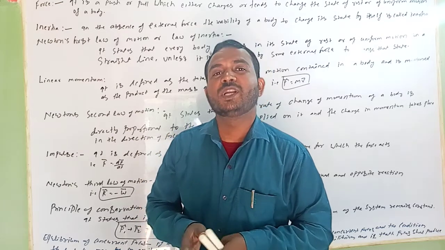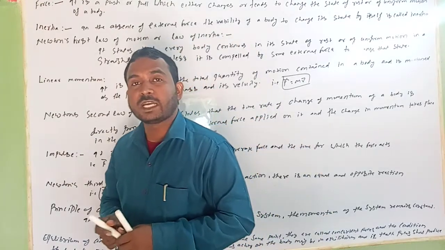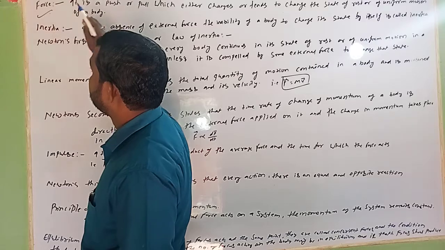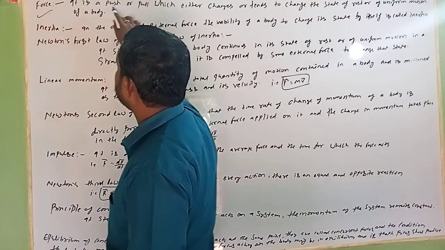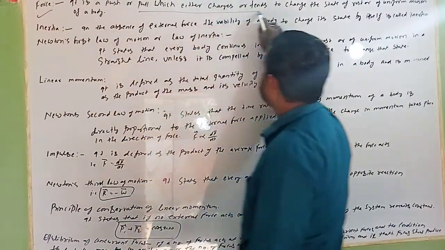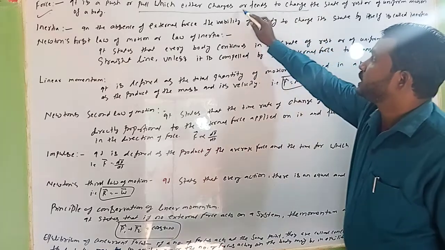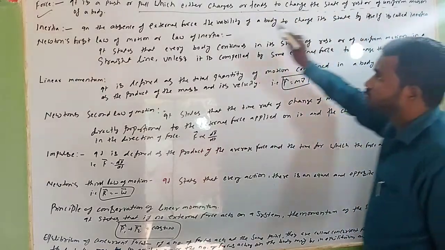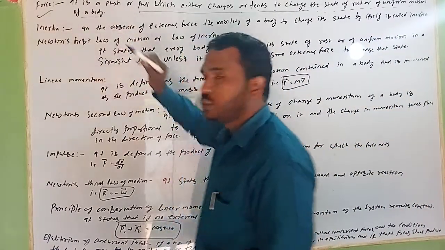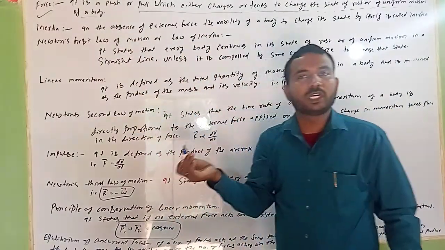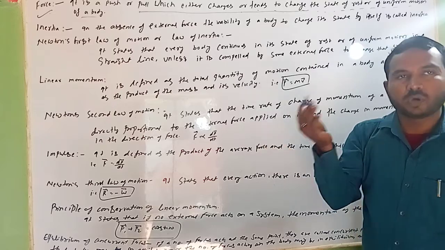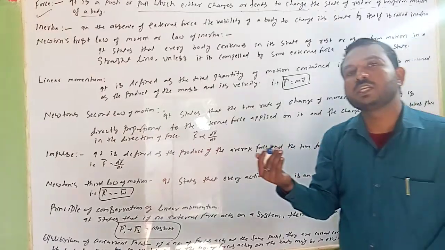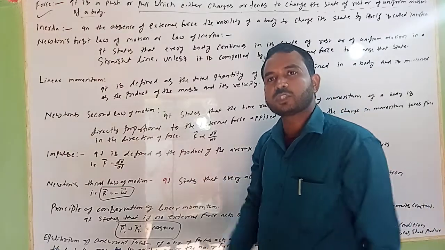Is it clear? Okay, now see your definitions. First I have written here the force. Force means what? It is a push or pull which either changes or tends to change the state of rest or of uniform motion of a body. It means if you push or pull, definitely the object will try to change. If it is in motion, it will come to rest. If it is at rest, it will be in motion.